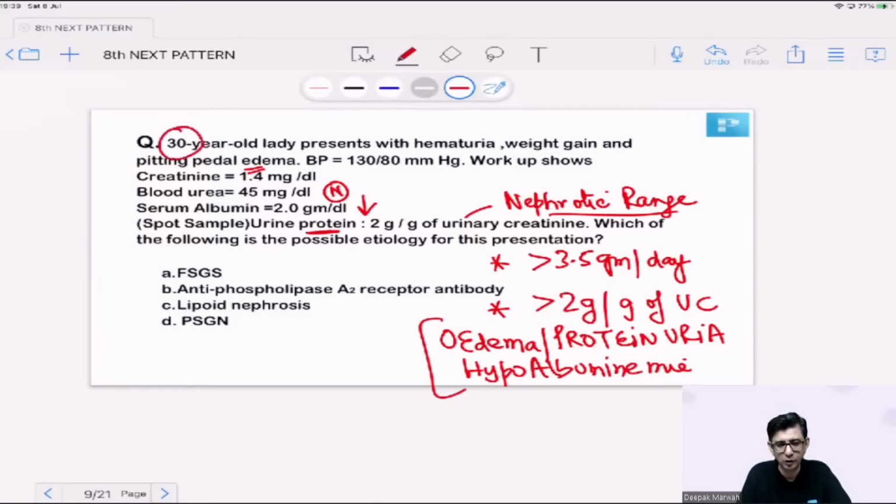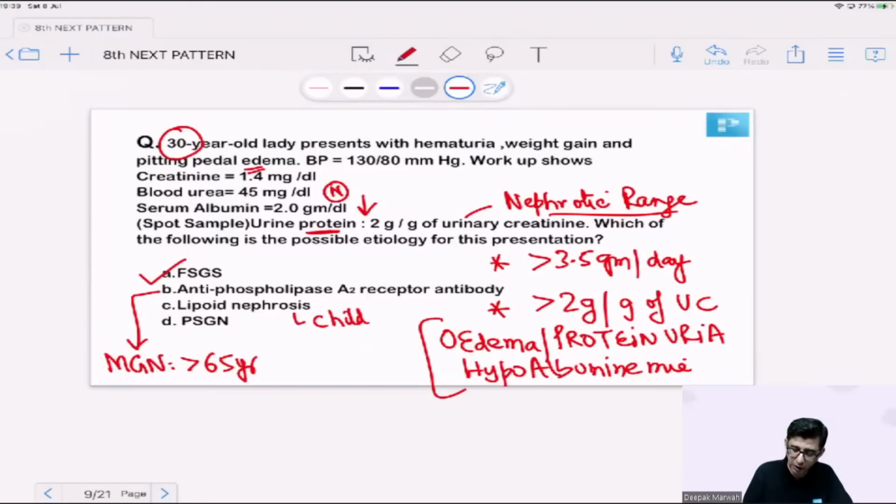So considering that, the most appropriate answer for this would be focal segmental glomerulosclerosis. Anti-phospholipase A2 receptor antibody is for membranous glomerulopathy. This is usually seen in the geriatric age group. So based on age group in this particular question, I'm keeping B as a less possible option. Hi Muraj, good to hear from you. C, lipoid nephrosis, would have a pediatric presentation, so it is ruled out. And PSGN, why I'm ruling out: because there is no mention of any streptococcal sore throat in the patient. There is no mention of any pyoderma. There is no hypertension. Hematuria is there, but hematuria, as I've explained, can be a presentation of nephrotic syndrome also.